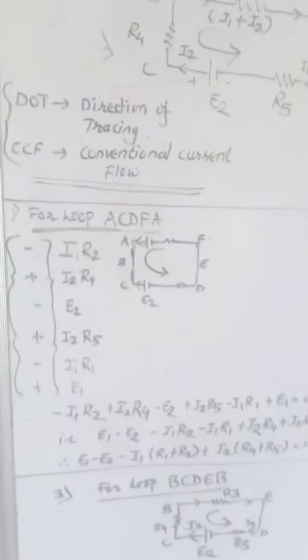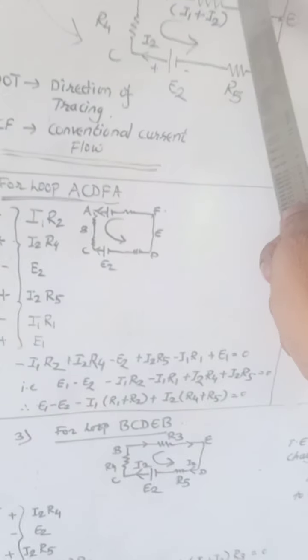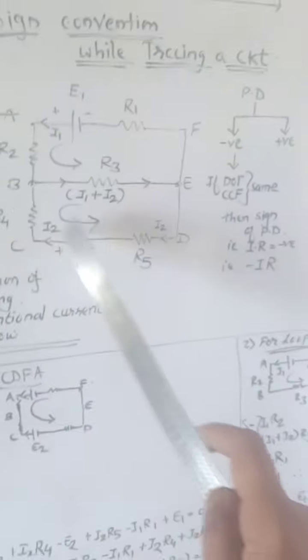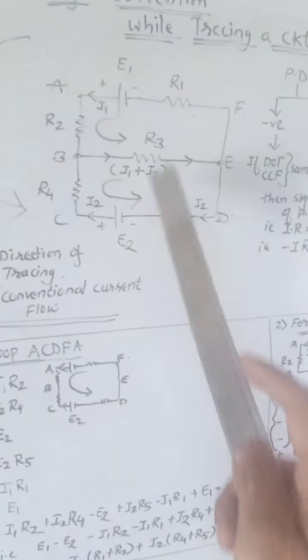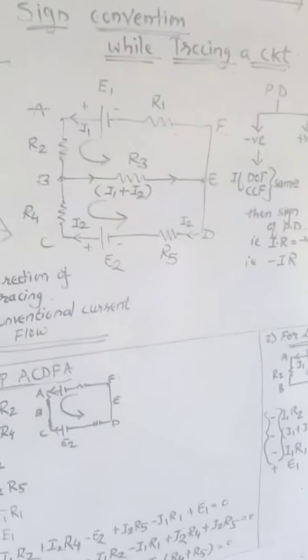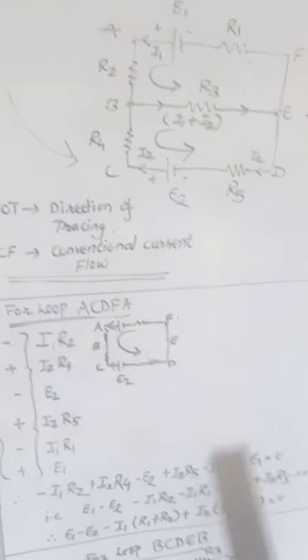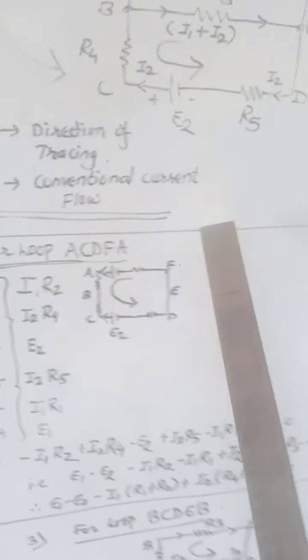So let us understand. Here I said that this circuit is forming three loops: the outer loop, the first half upper loop, and the second half lower loop. So first we are going to study the outer loop.